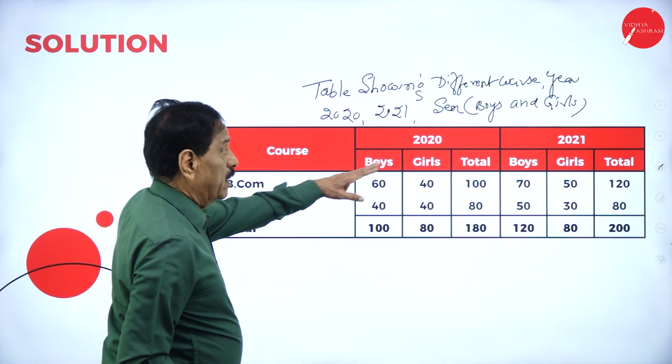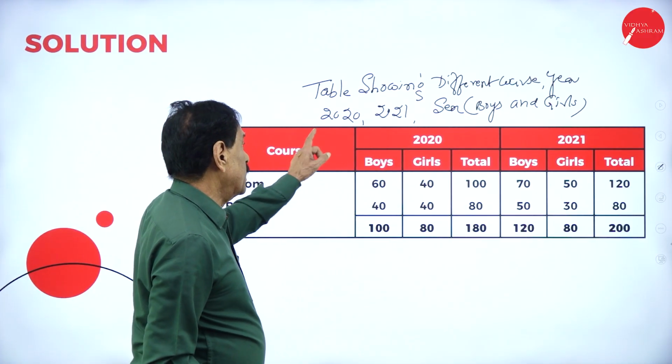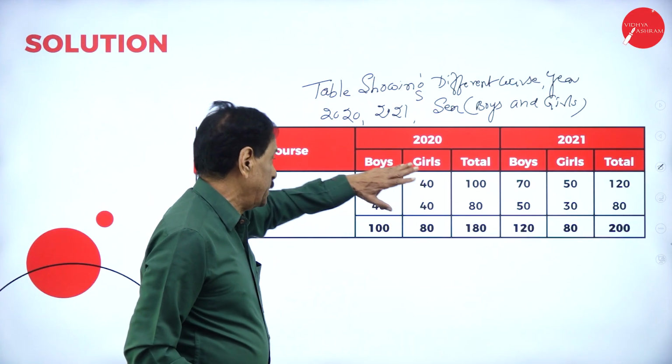Table showing different courses, year 2021, boys and girls.